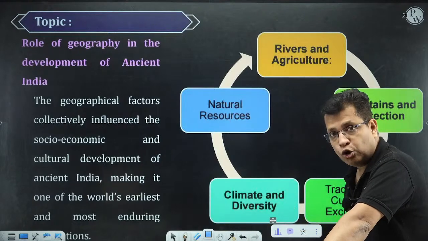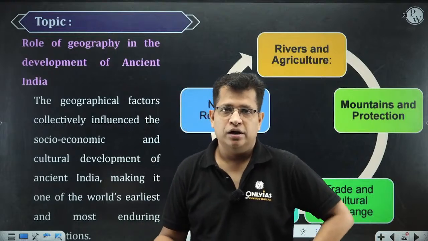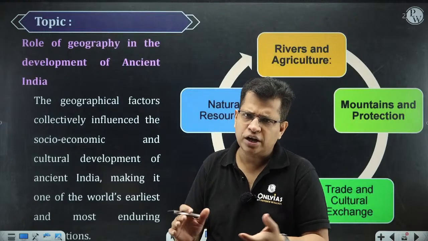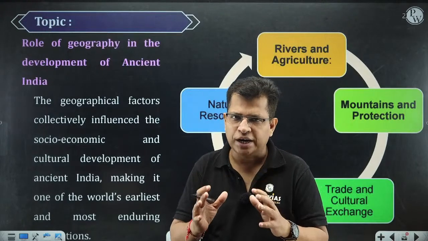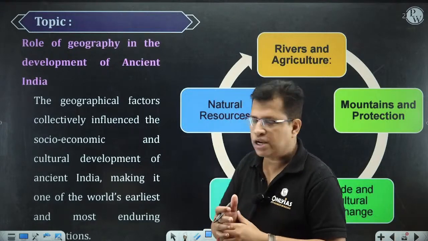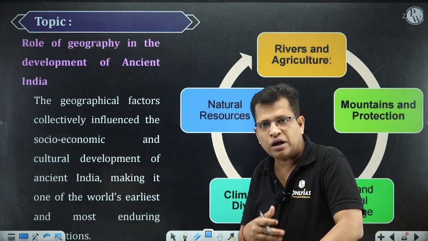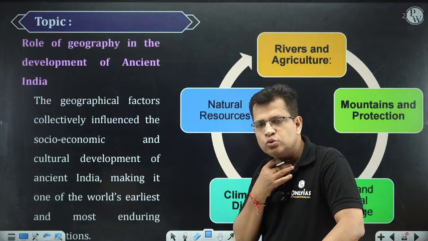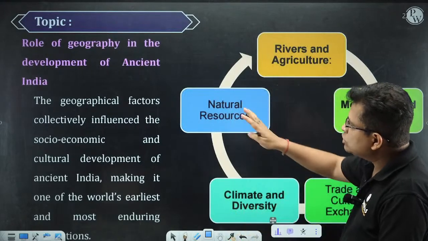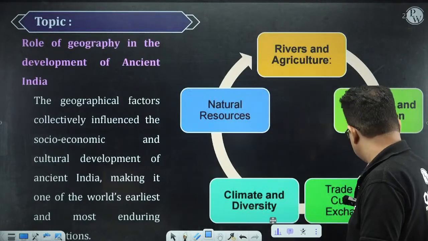Climate and the diversity also gave diversity to India. You can say it in different ways. It has a huge impact over the sociological aspect, the geographical aspect, anthropological aspects as well. So climate and diversity and the natural resources were harnessed to develop Indian culture and society, right? So the role of geography in the development of ancient India, this we can understand through this. That much I just want to tell you, guys.